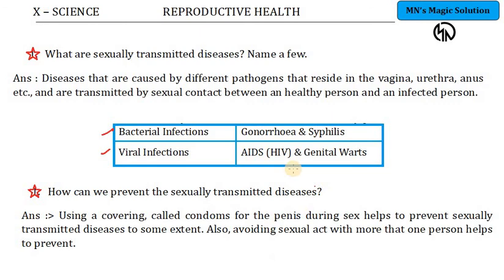In this topic, this can be asked as either a 2-mark question or a 3-mark question. For 3 marks, they'll ask both parts together. It is very important for you to memorize these words: bacterial infections and viral infections. This is asked as a part of a 3 mark question, and they might ask it as a 1 mark question too.